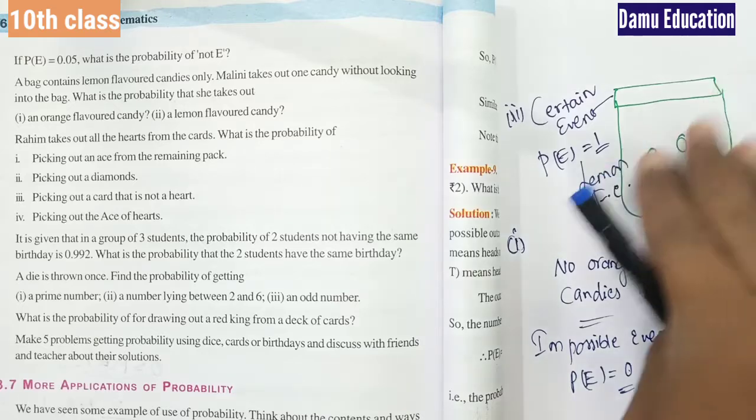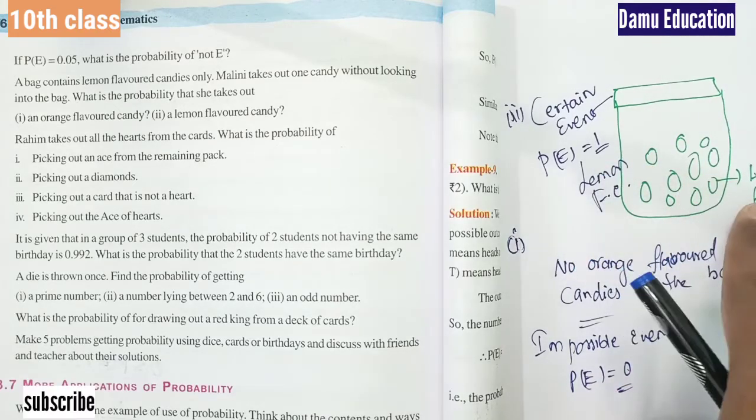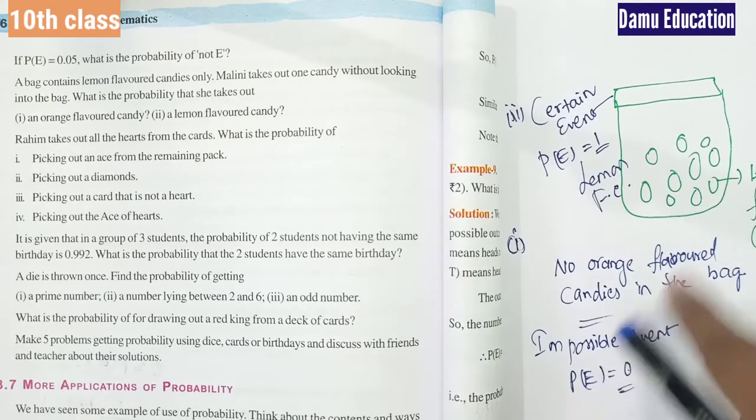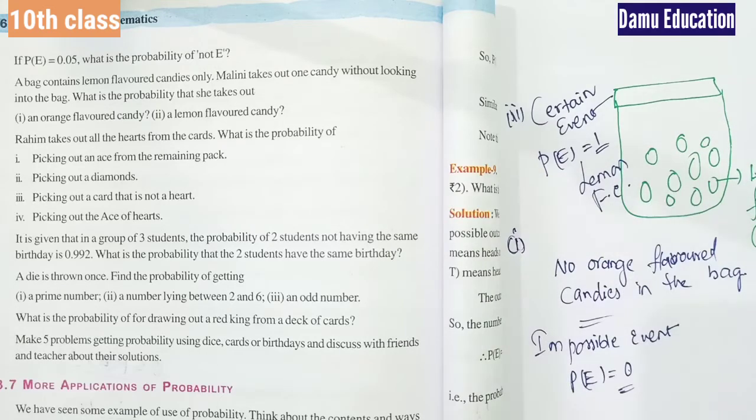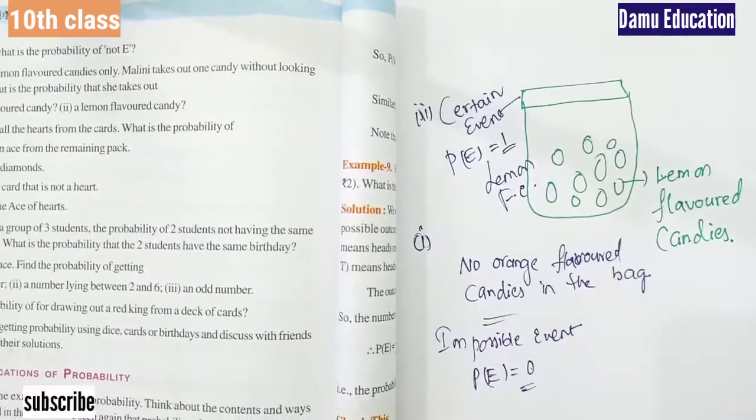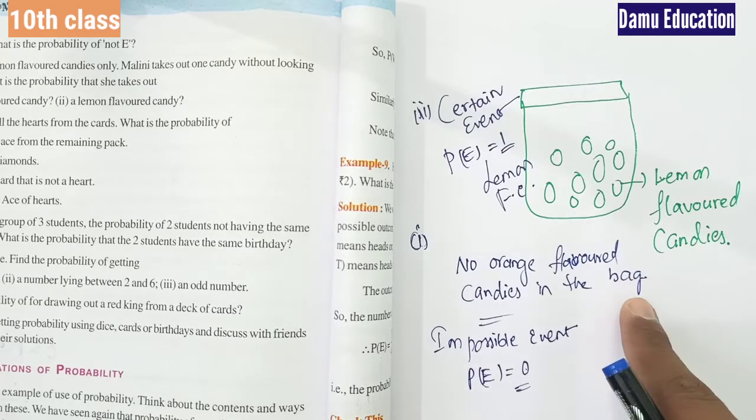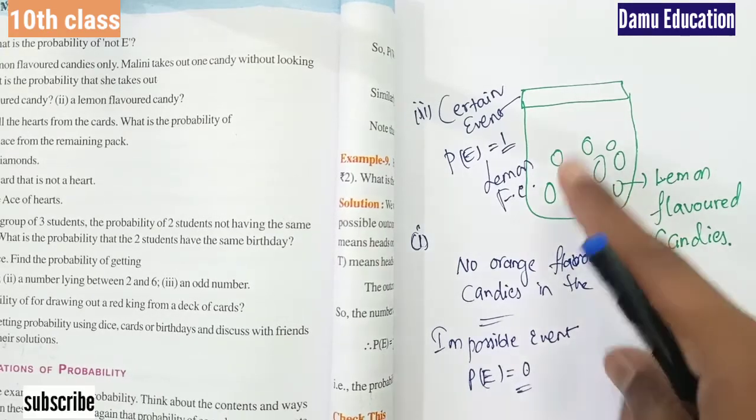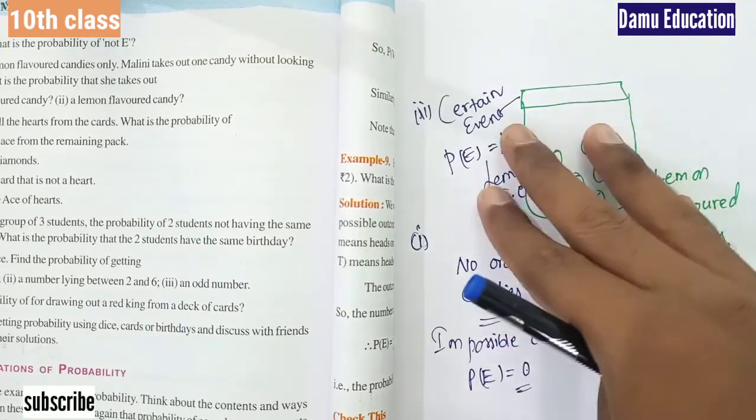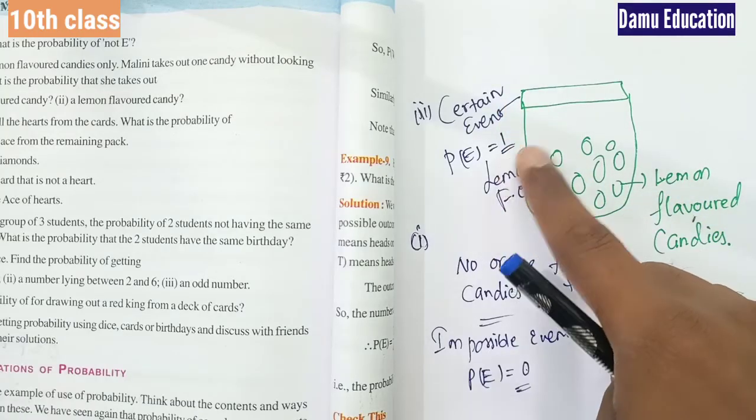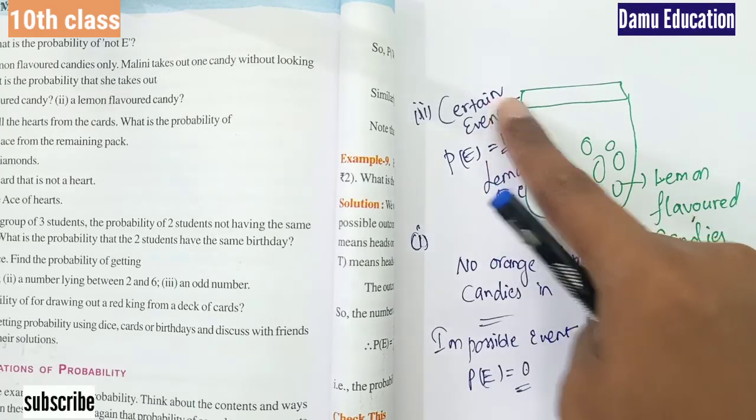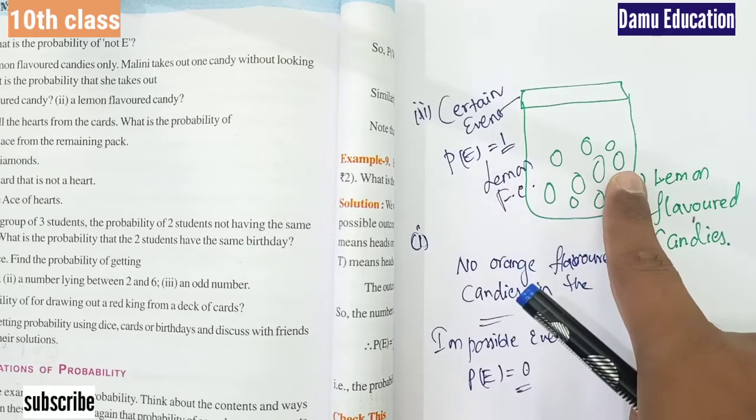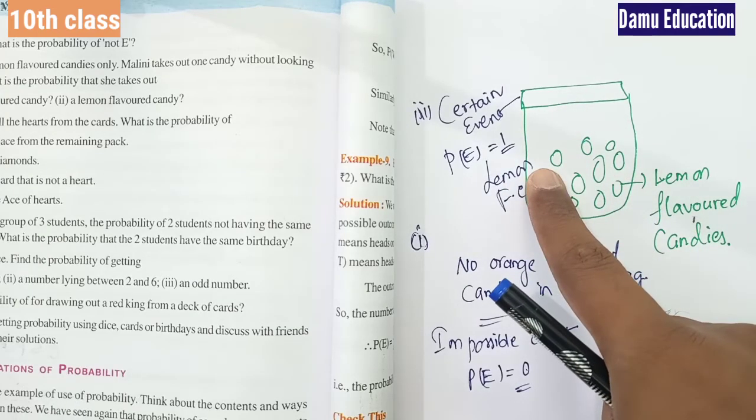If there is no existence of things or chance to occur, that is an impossible event. If it exists, all are lemon flavored candies, then the chance of taking a lemon flavored candy, or the probability, is 1. Certain event is 1, already explained in the first question. If you have any doubts, please check that.